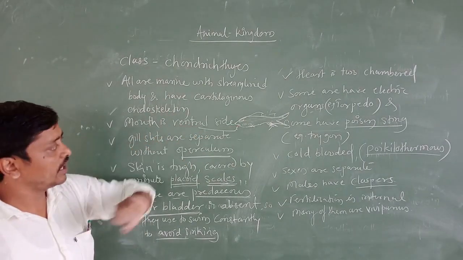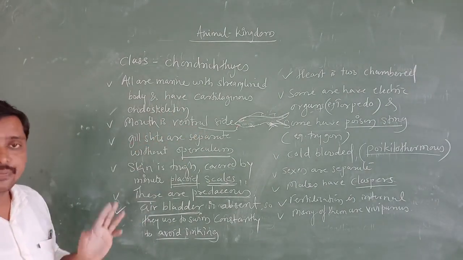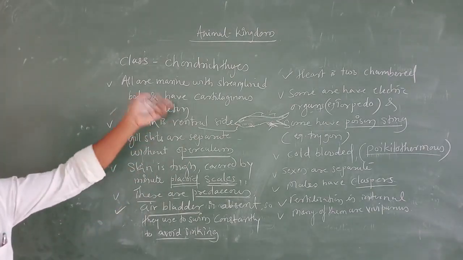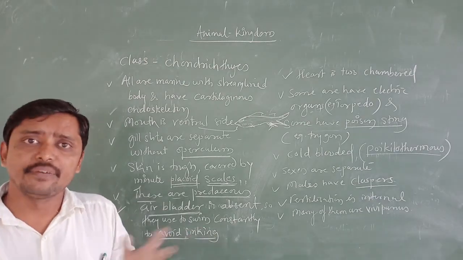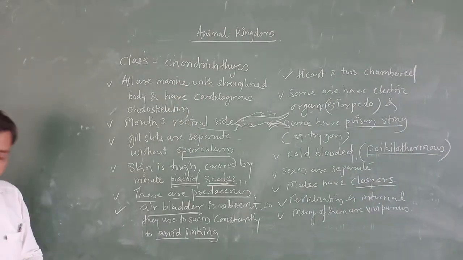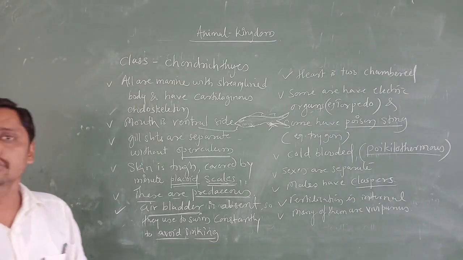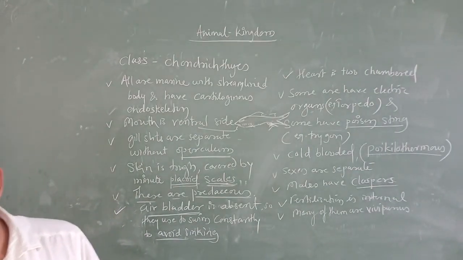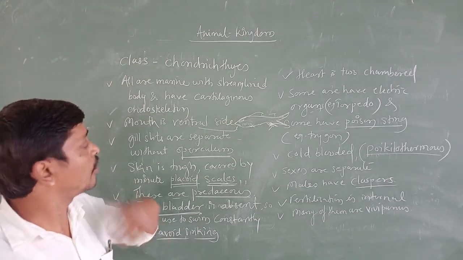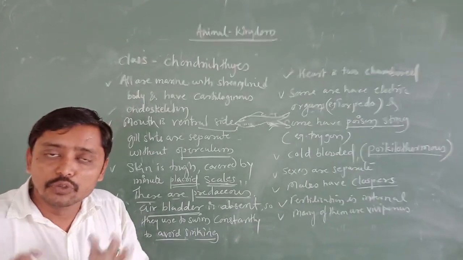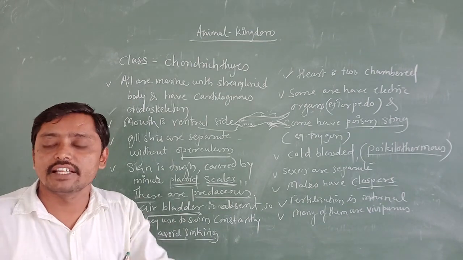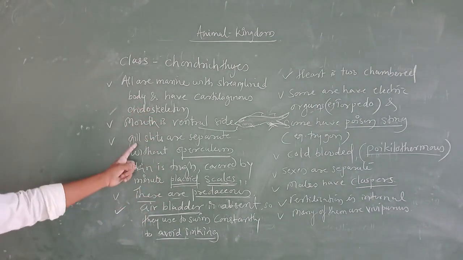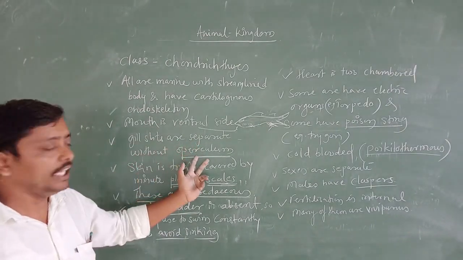Mouth is on the ventral side as shown here. Then gill slits are separate, without operculum. That is very important. These things I am going to tell you once again when we differentiate between Chondrichthyes and Osteichthyes. In the next class I am going to tell you the general characters of Osteichthyes. After that I am going to discuss the difference between Chondrichthyes and Osteichthyes. Now here the gill slits are separate without the operculum.